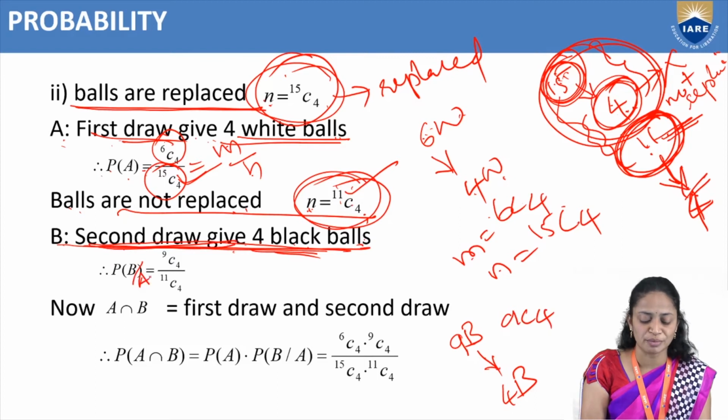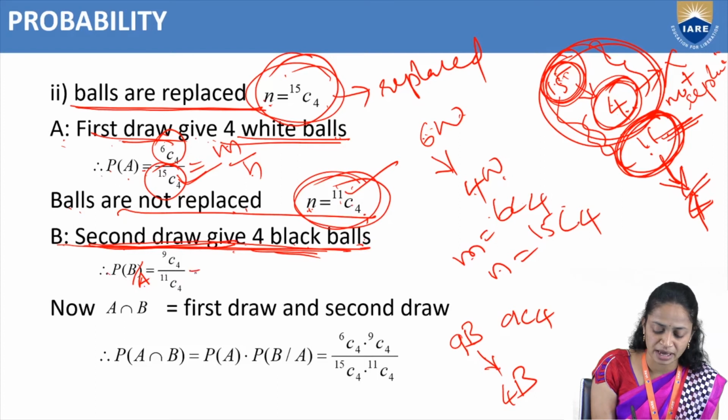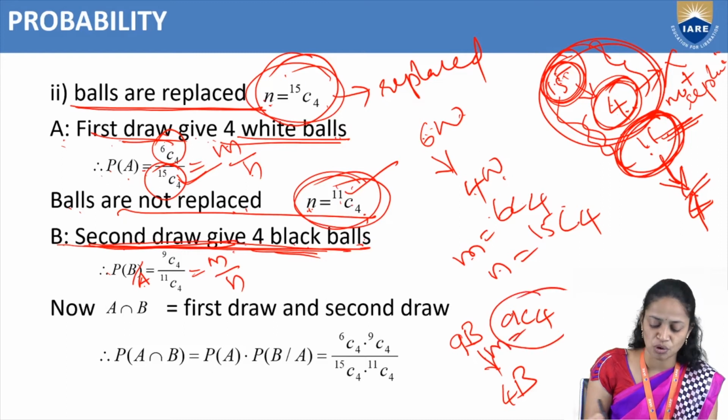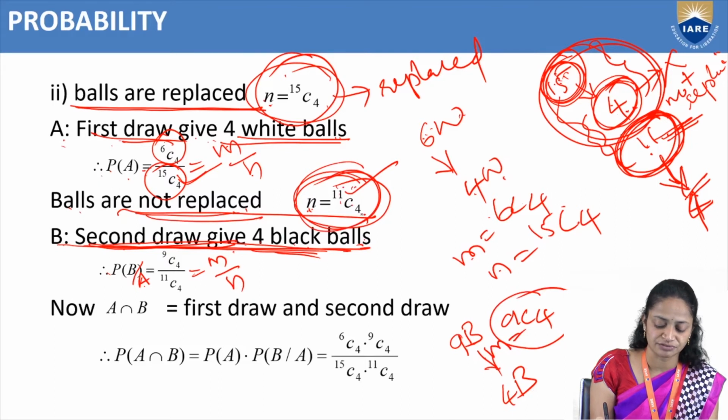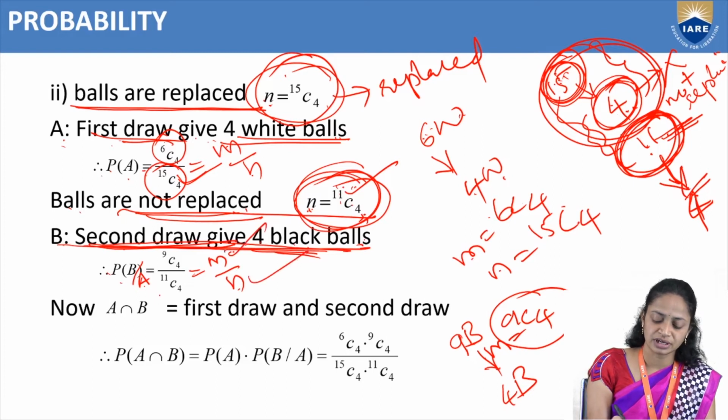That means P of B divides A equals m by n. So favorable events are m equal to 9C4, divided by the total number of events, because here we are not replacing, that's why we are taking n equal to 11C4. So P of B divides A, by the definition of probability, is favorable outcomes divided by total number of outcomes. Here favorable outcomes are 9C4 and the total number of outcomes is 11C4.